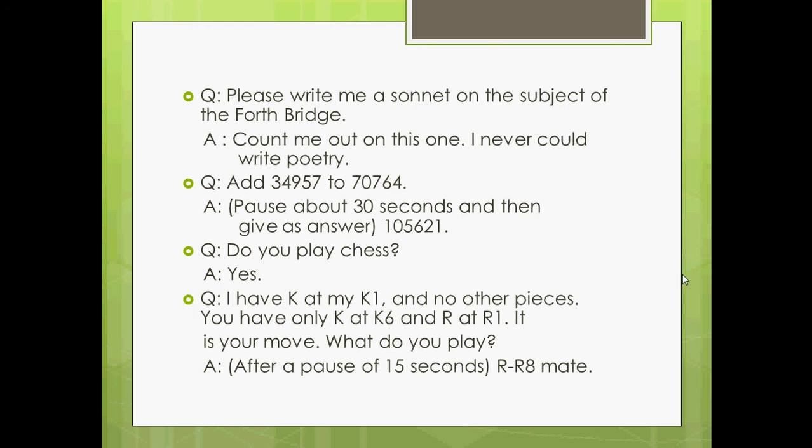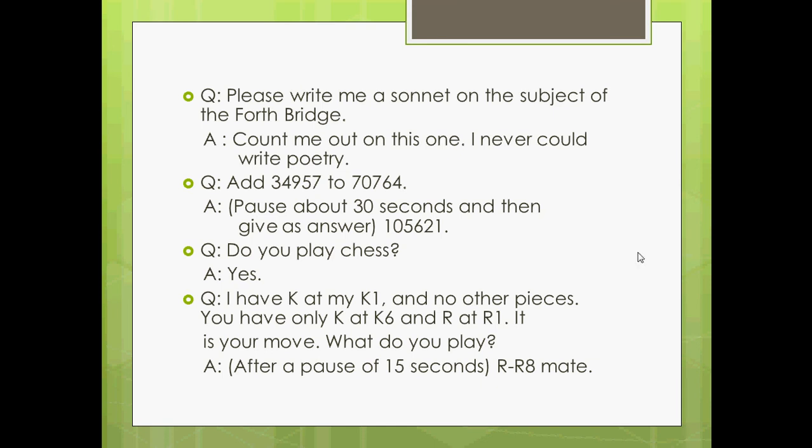The typical reply is, count me out on this one. I never could write poetry. From this reply, you cannot judge who is human or who is machine. But if a machine writes something like poetry, then you can easily differentiate between the two.